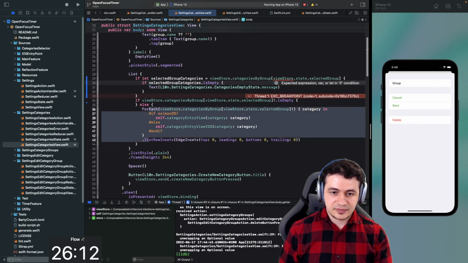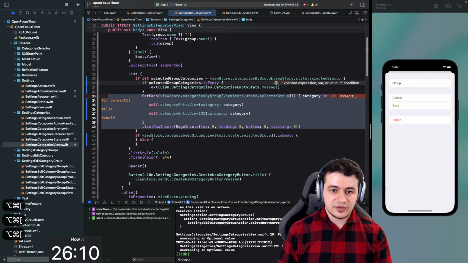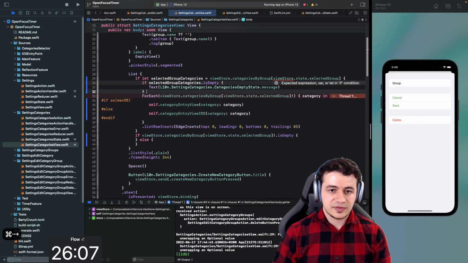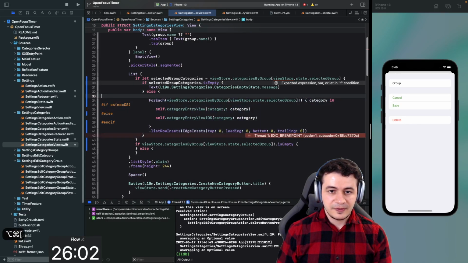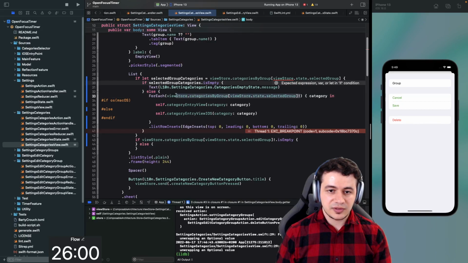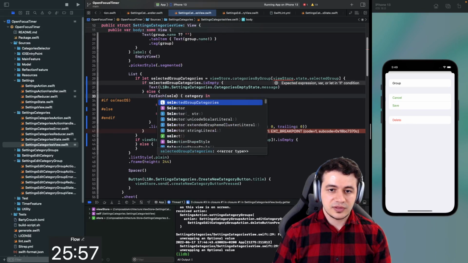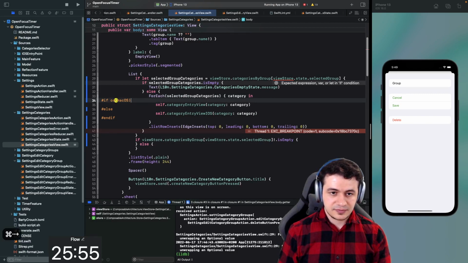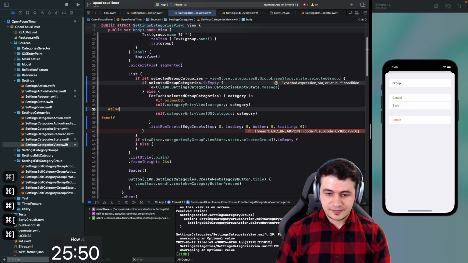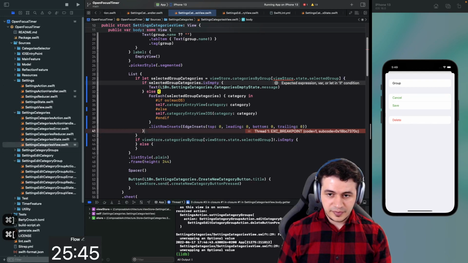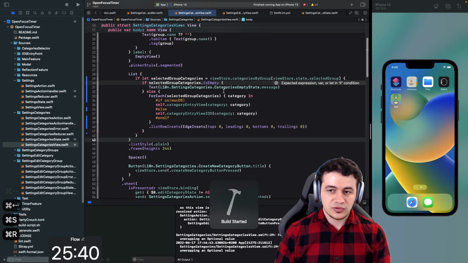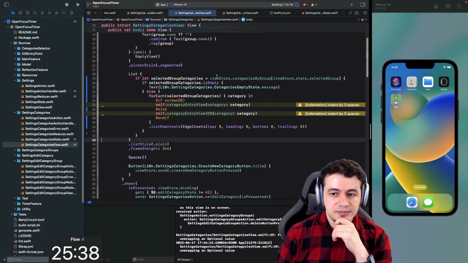All right, let's just move it into an else. Yeah, I think it makes sense. If it's not empty, we're going to show the data from there, but we no longer have to force unwrap this thing here. Instead, we have the selected group categories now. And this is weird how it indents stuff sometimes. But I think that's it. Now we can remove these, and this should hopefully fix the crash.